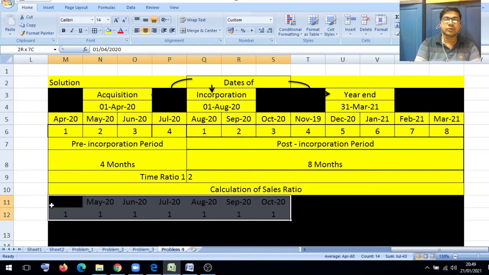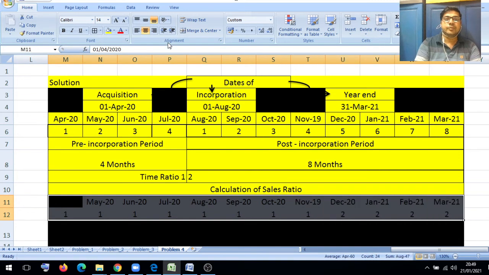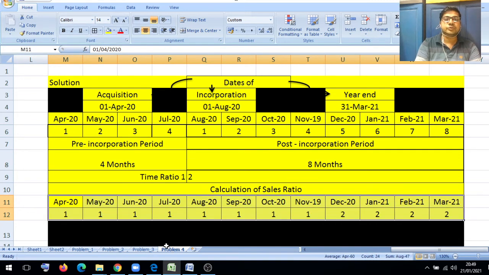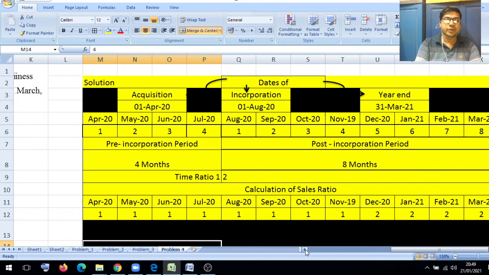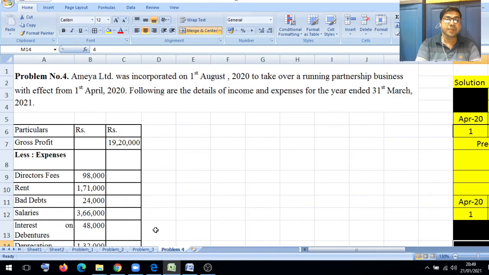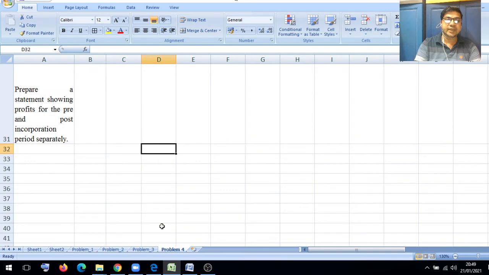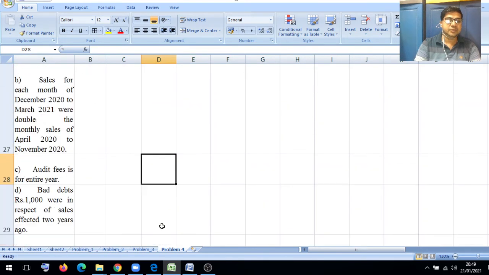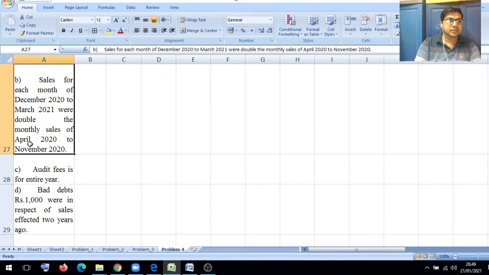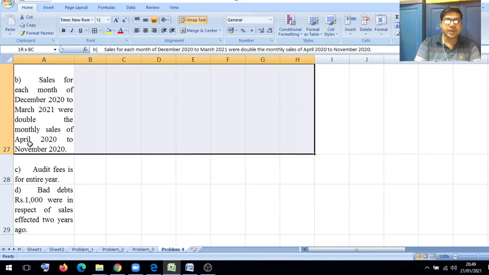We know about the number of pre-period and post-period. The pre-period starts from April to July, and from August to 31st March it is the post-period. Now see what information they have provided for the sales ratio, in adjustment number B.